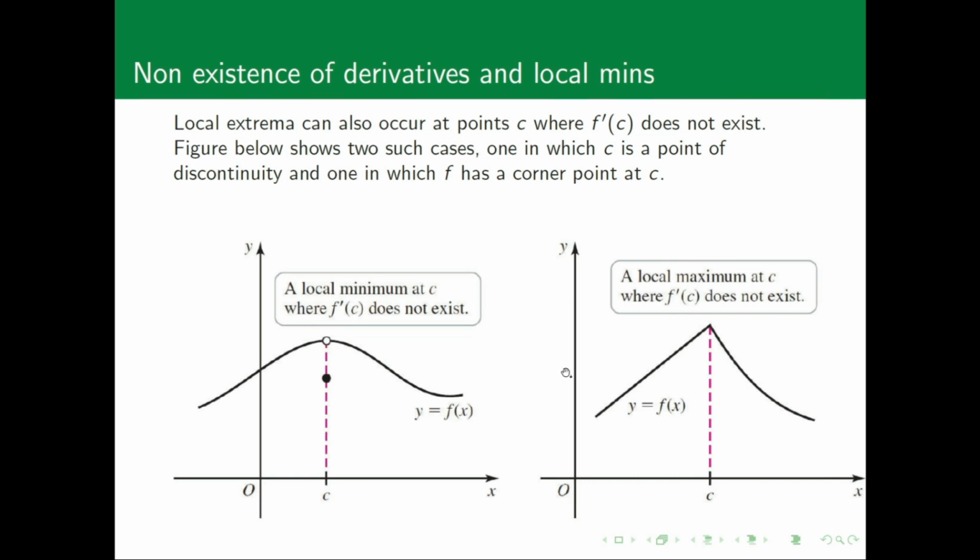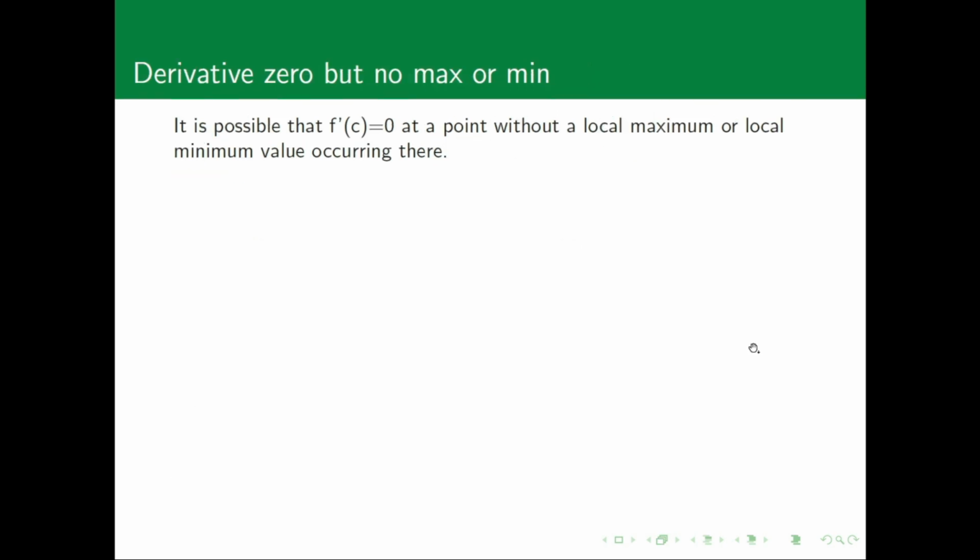In the other example, we have a peak. So clearly there's a local maximum in there, but it turns out that the derivative does not exist in there as well. Why? In this case, it's because, remember, when we're approaching by the limits, the limit by the right is not going to be the same as the limit by the left, the limit of the secant slope. So when we get to the tangent point, the limit is not going to exist. And f prime does not exist, but we still have a local maximum. So we can see that there is that situation in there.